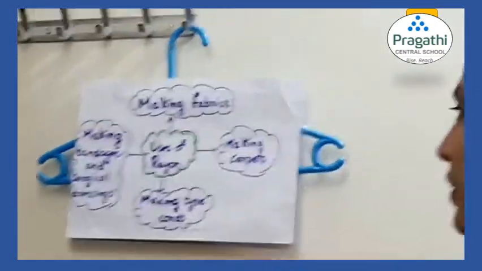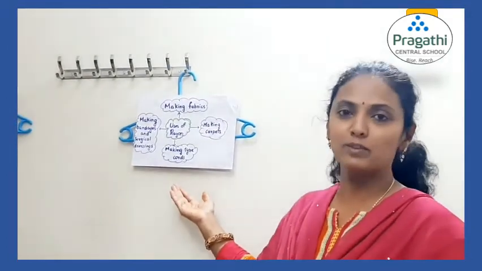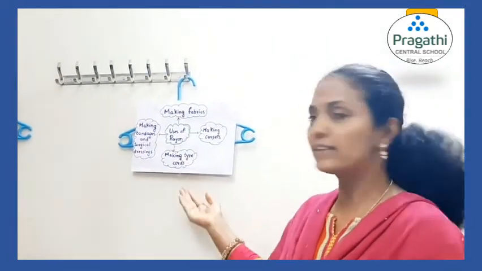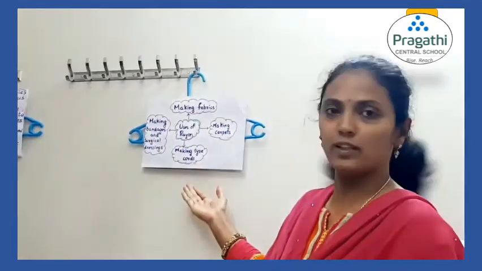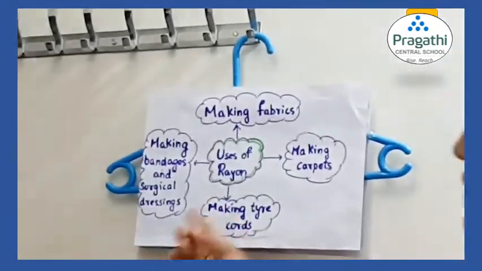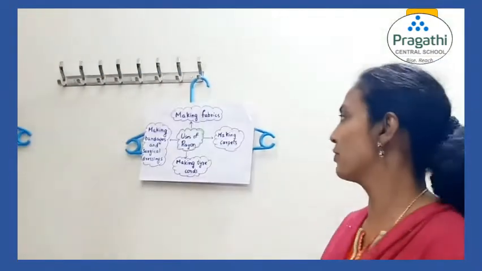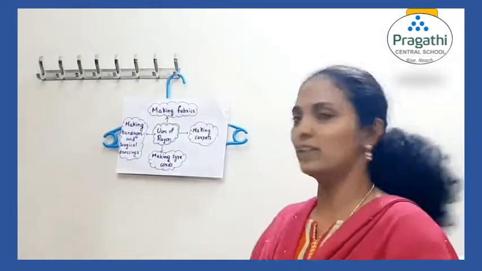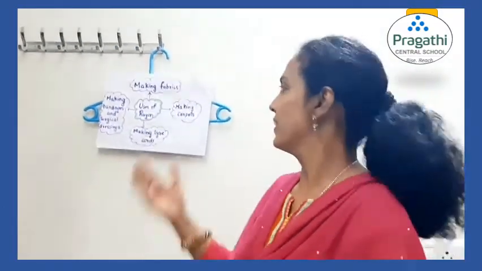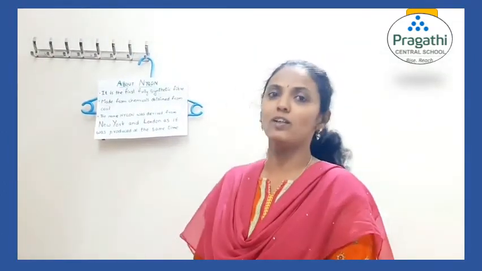You may wonder how it can be used to make tire cords. Generally tires are prepared using rubber, you know that. The outer layer is rubber, but for giving strength inside, synthetic fibers like rayon are used. Then it is also used to make bandages and surgical dressings. When we get any injury, to protect from infection we use them. We discussed rayon, which is known as artificial silk, and its uses.